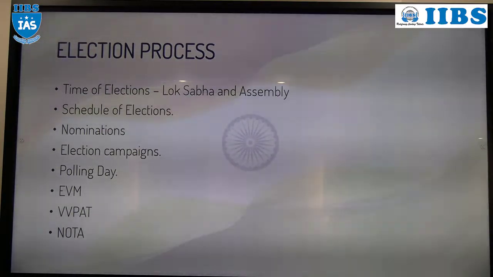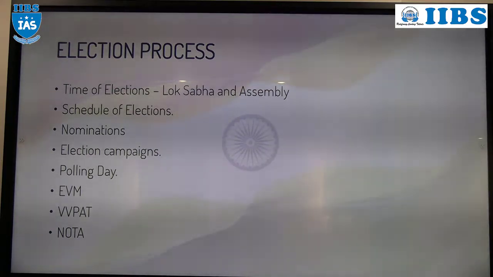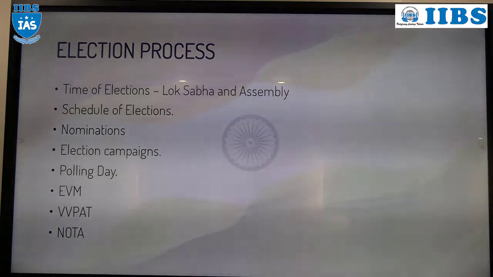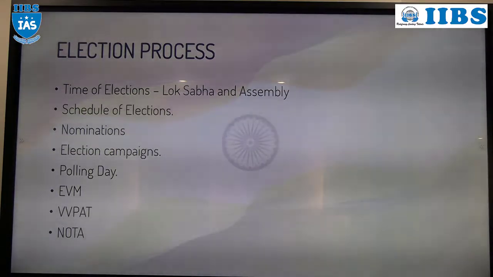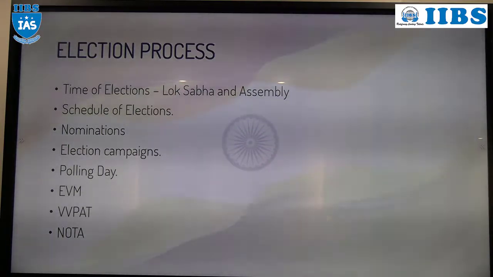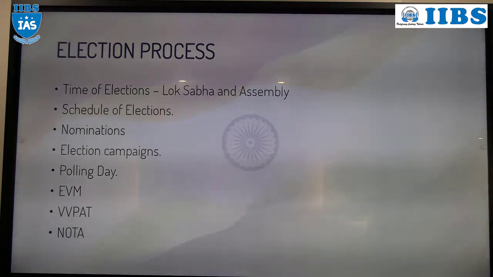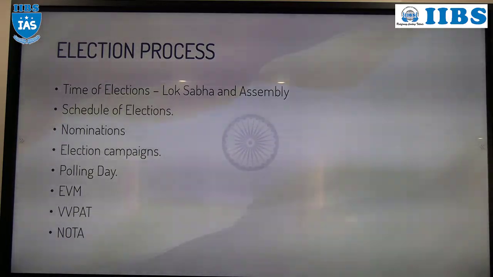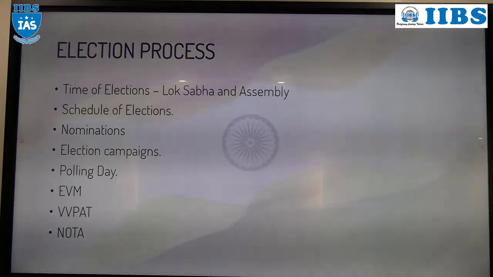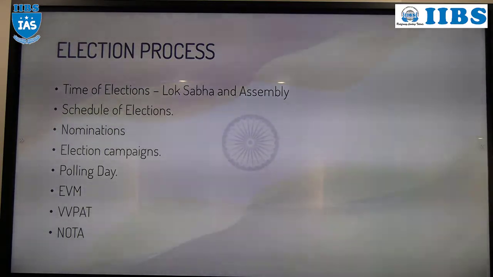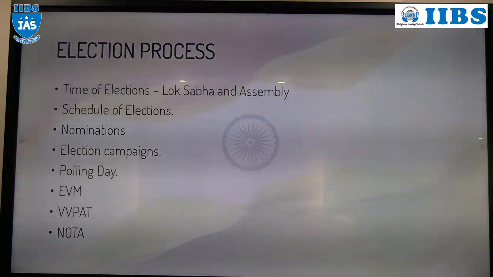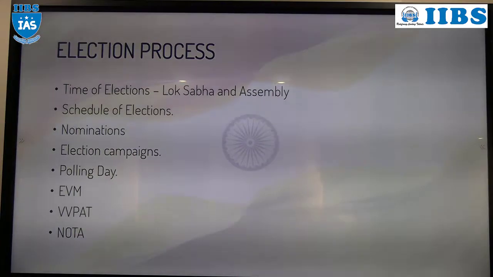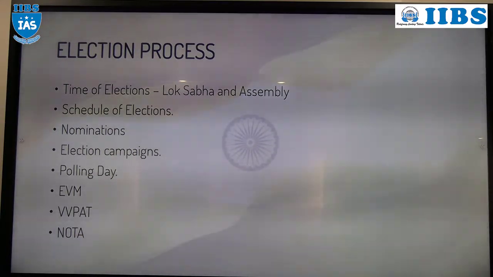NOTA votes won't be counted, either in the Lok Sabha or Rajya Sabha. Before 2018, it was applicable at Lok Sabha and Assembly level. But after 2018, it is applicable at both Parliament and state level: Lok Sabha, Rajya Sabha, plus Assembly and Council. Before 2018, only Assembly and Lok Sabha. After 2018, it also applies to Rajya Sabha as well as the Council.